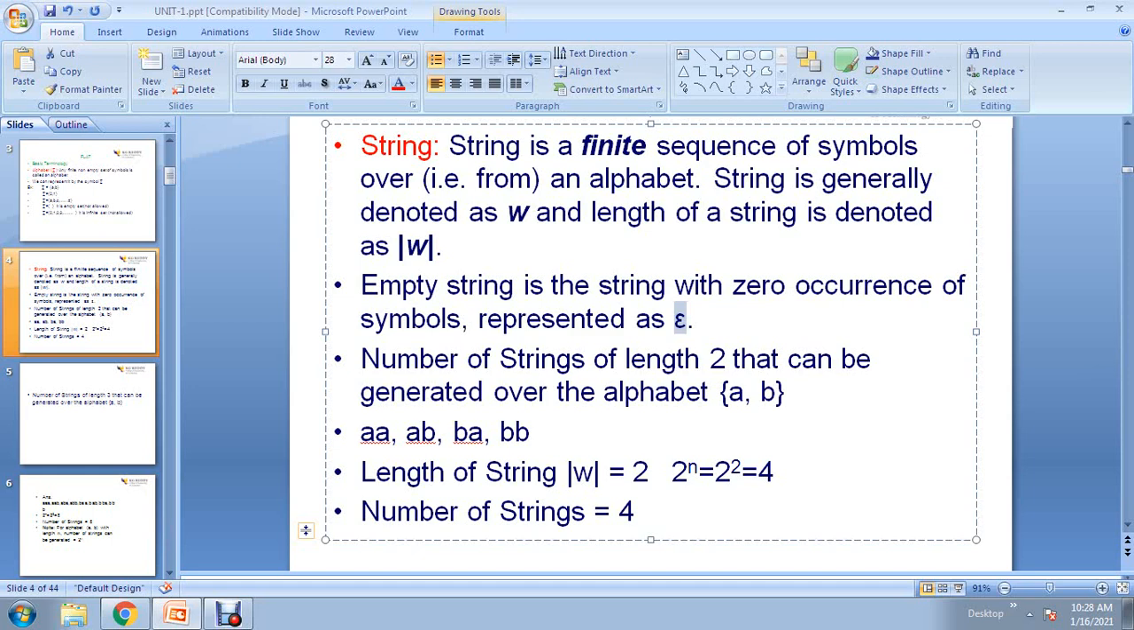And the number of strings of length 2 that can be generated over the alphabet is what? Length 2 means AA, AB, BA, BB, and this is the formula I have already given. 2 power n, where n is the length of the string.